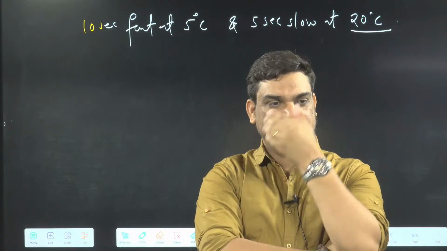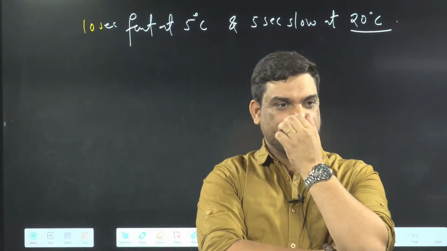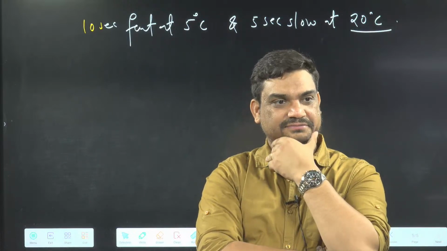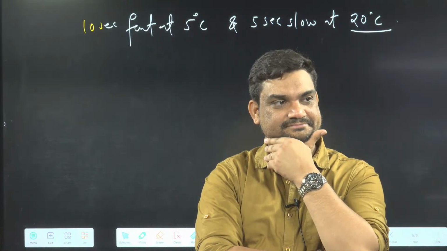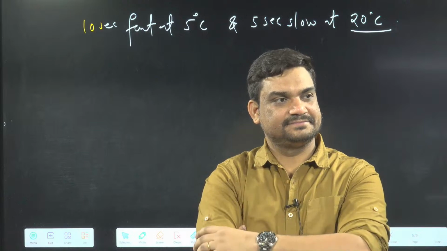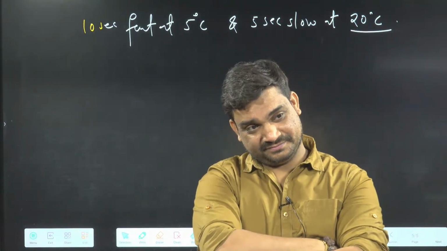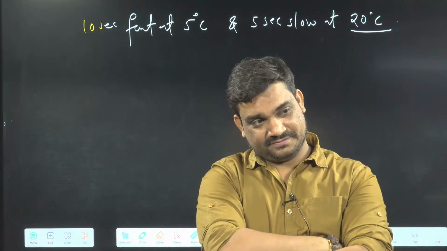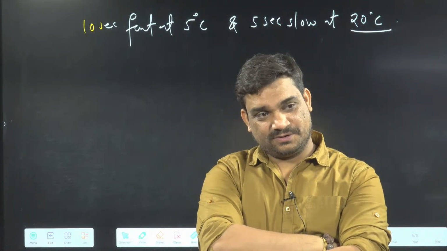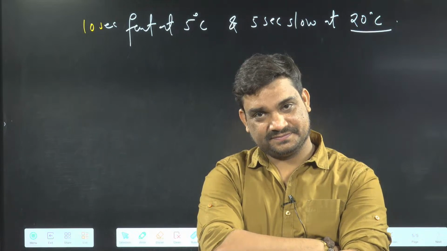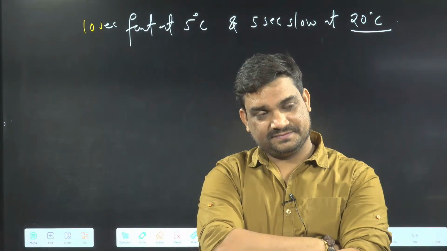15. First answer we got 15. What about next? 1.5. Again 1.5. What about others?